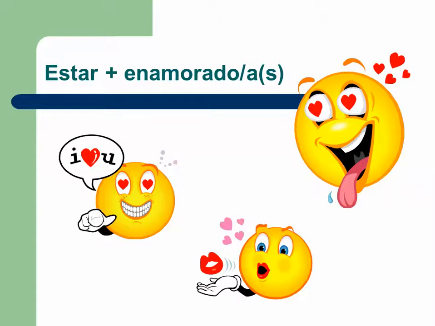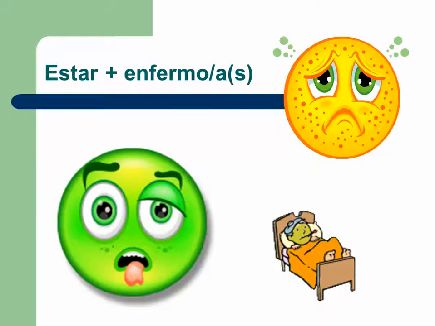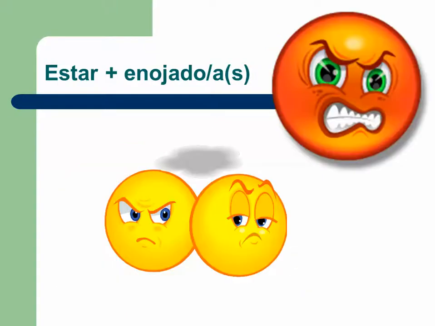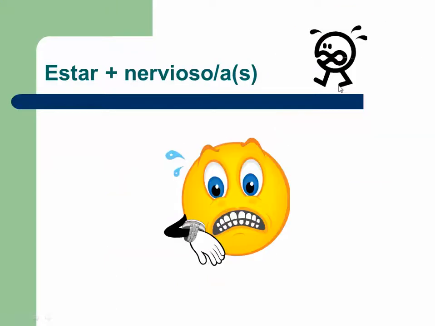Estar enamorado. I think that one speaks for itself. To be in love. Estoy enamorado. Estar enfermo. Estoy enferma. To be sick. Estar enojado. Enojado or enojada. These two faces are enojados. Ellos son enojados. That makes sense. So if it's plural, it has to be plural. And then if it's singular, it's singular.